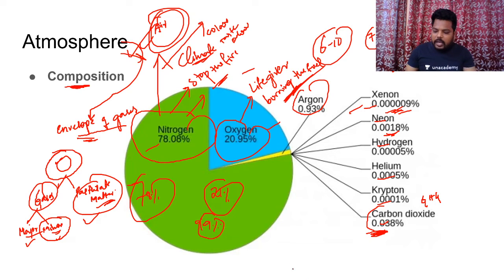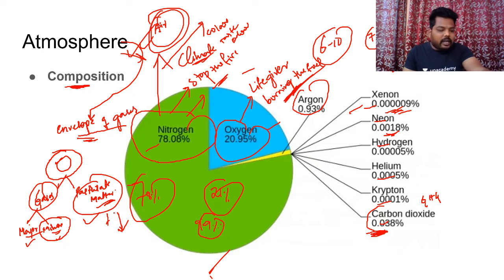And related to particulate matter, as I have said, the suspended solid particles in the atmosphere are considered particulate matter. Like if you see the smoke, the salt particles, or the ash content which is present, that is included in particulate matter. The role of particulate matter in the atmosphere is that it scatters the insolation, it scatters the light.